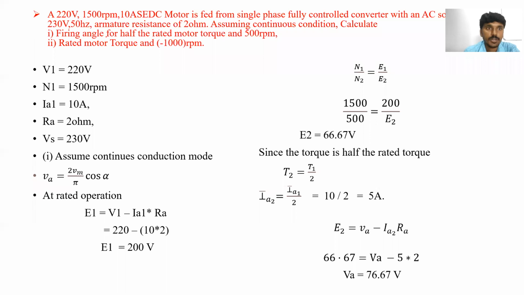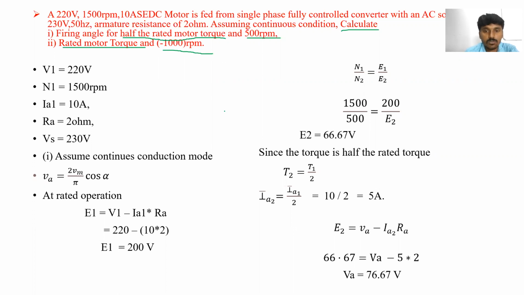Calculate the firing angle for half the rated motor torque and at 500 rpm. Also calculate the firing angle at rated motor torque and at speed of minus 1000 rpm.